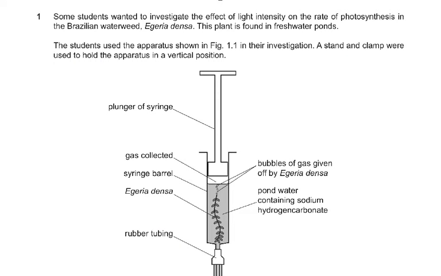Let's read the question first. Some students wanted to investigate the effect of light intensity on the rate of photosynthesis in the Brazilian waterweed, Egeria densa. This plant is found in freshwater ponds. The student used the apparatus in figure 1.1 in their investigation. A stand and clamp were used to hold the apparatus in a vertical position. So they have not shown you the stand and the clamp.